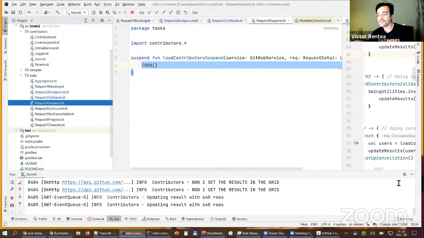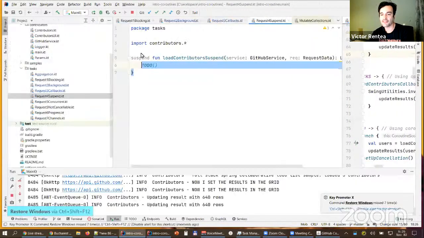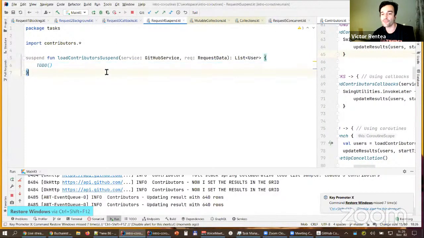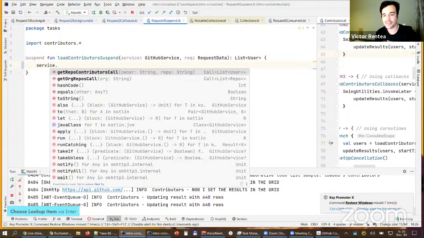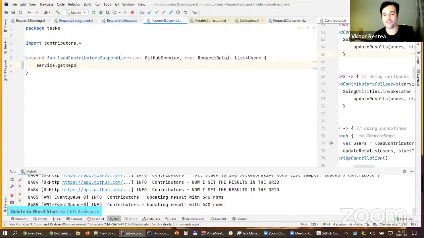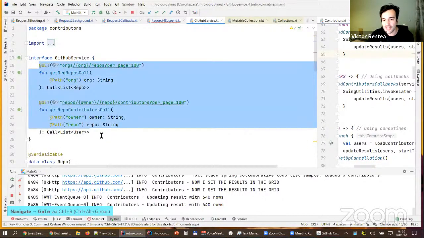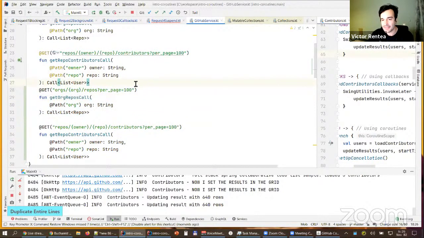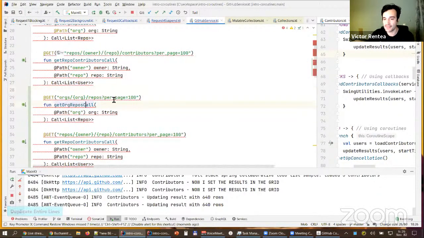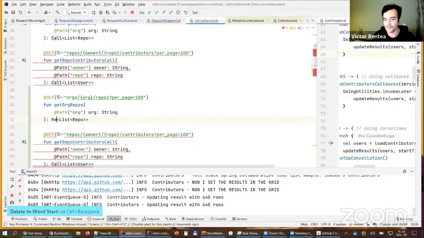Let's go to the next one, which is really where we want to go, to suspend functions, to see how this looks when you are using coroutines. Up until here, we were using the GitHub service. This service had this get repositories function, the first one. It returned me a Call, which in Kotlin opens the door to blocking remote invocations. Let's switch from using a Call to using a Response.